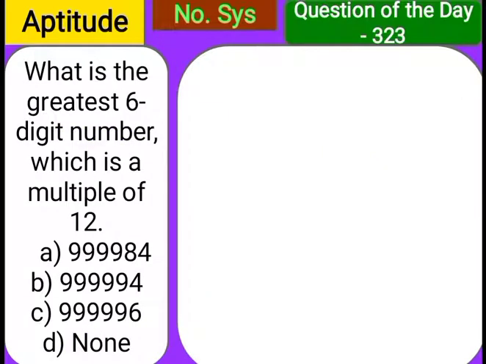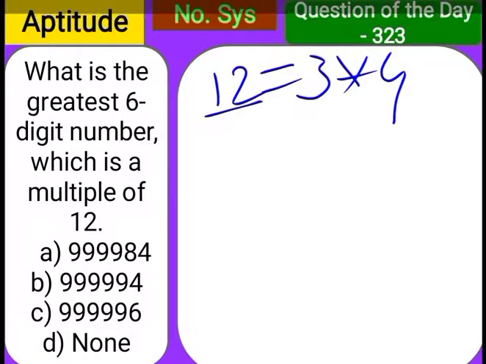Now the next one. What is the greatest 6-digit number which is a multiple of 12? So it should be a multiple of 12. Observe one thing: what are the factors of 12? 3 and 4. 3 fours are 12. So if a number is divisible by 12, then 100% it should be divisible by both 3 and 4.